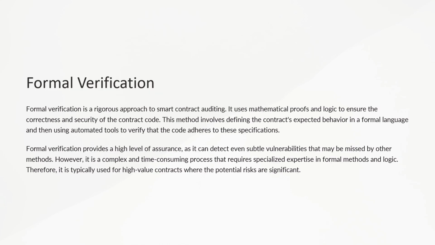further inspection. Formal verification involves the use of mathematical techniques to prove the correctness and security of the smart contract's code. Developers define the expected behavior of the contract in a formal language and then use automated tools to verify that the code adheres to these specifications. This method offers a high level of assurance in detecting even subtle vulnerabilities that may be missed by other auditing methods. Formal verification is comparable to using a high-powered microscope to deeply analyze intricate details. Just as a microscope reveals minuscule details invisible to the naked eye, formal verification unveils subtle vulnerabilities in the code.